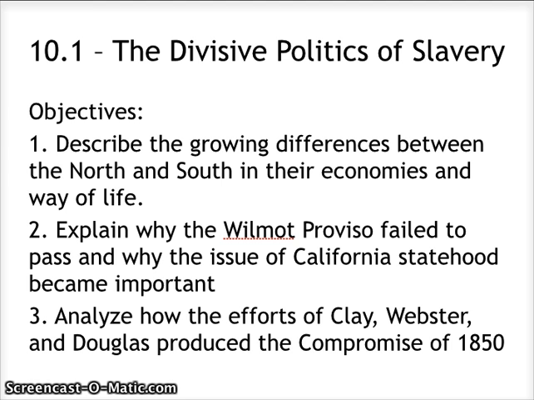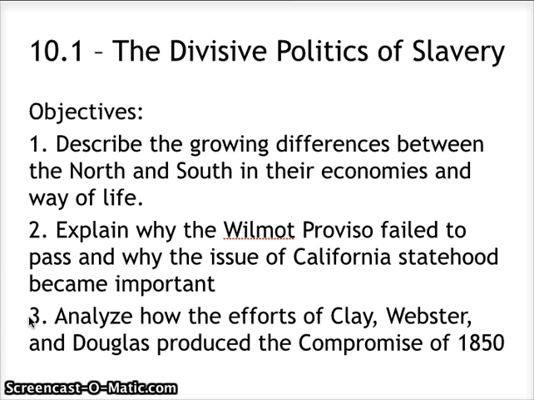Number one, we have described a growing difference between North and South in their economies and their way of life. Number two, explain why the Wilmot Proviso failed to pass and why the issue of California statehood became important. And third, analyze how the efforts of Clay, Webster, and Douglas produced the compromise in 1850.